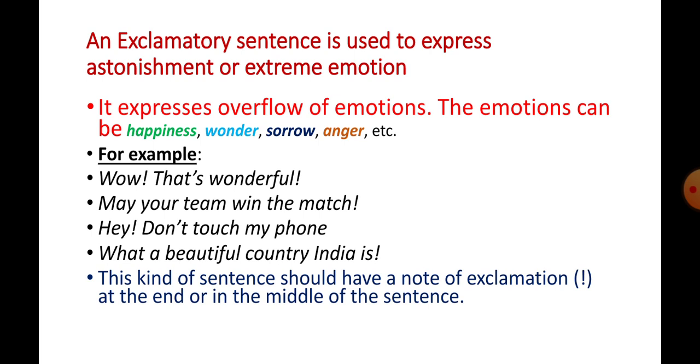In other words, an exclamatory sentence makes a statement like a declarative sentence, but it also conveys excitement or some feelings like emotions. It expresses an overflow of emotions.